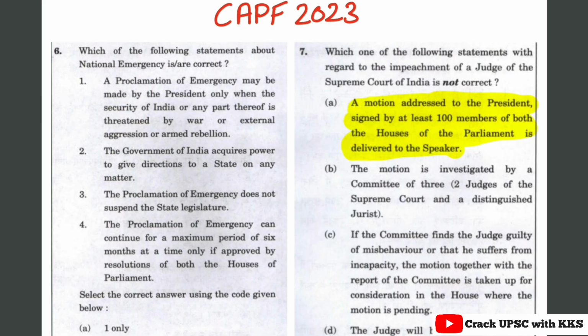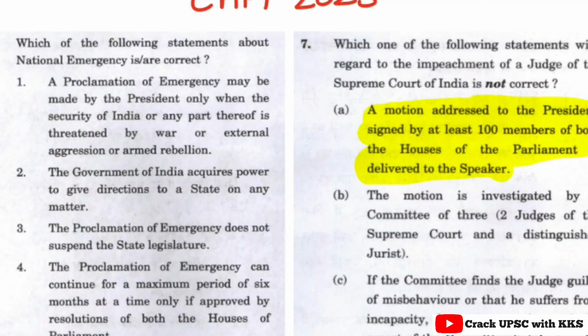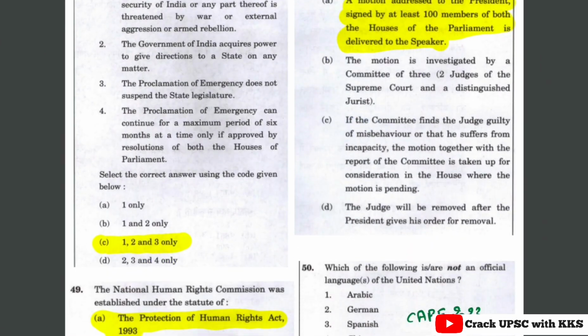So the first statement is correct, and the second statement, the government of India acquires power to give direction to a state on any matter. This is also correct, and the Indian federal structure becomes a unitary structure under national emergency. Third statement, the proclamation of emergency does not suspend the state legislature. That is correct, and most of us get this one wrong, as we think that the state legislature is suspended. So it does not get suspended. So 1, 2 and 3 all are correct.